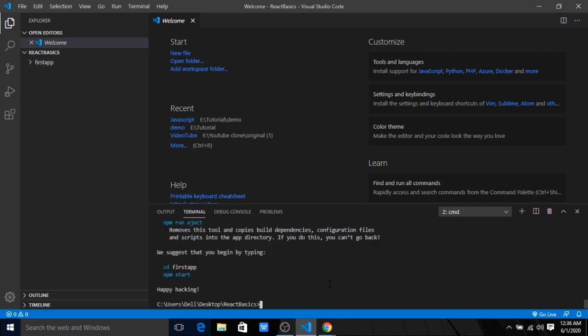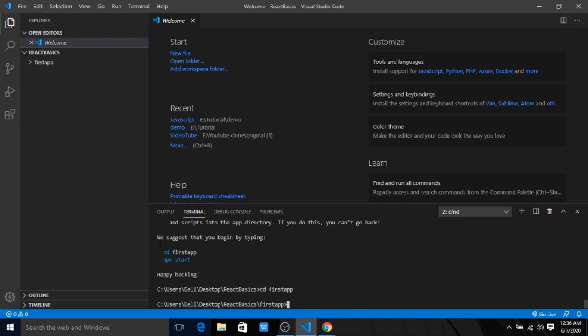So it's completed now. All the dependencies are downloaded, and you can see that we have an application created here. The first thing we need to do is, in the terminal, cd first-app so that I can go inside the repository. Okay, now I'm inside this. Let me open this app to explain what we have inside the app.